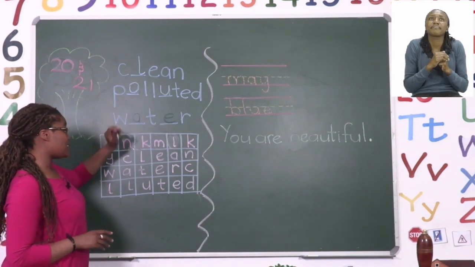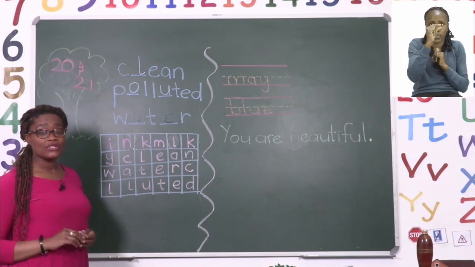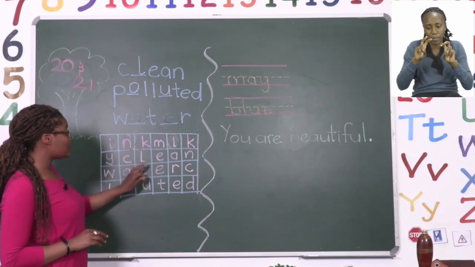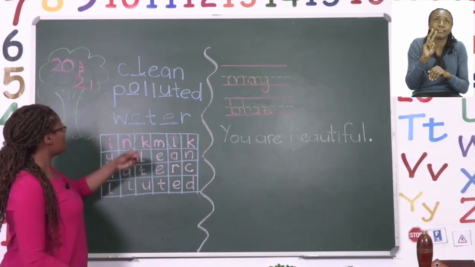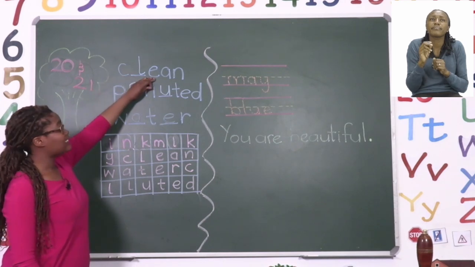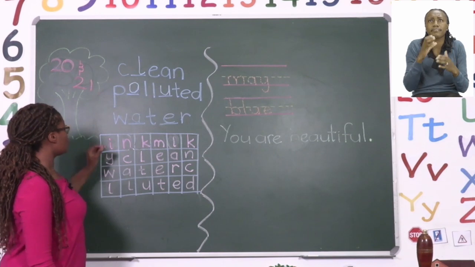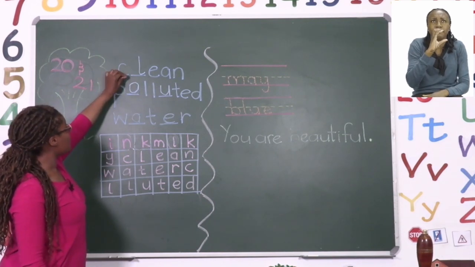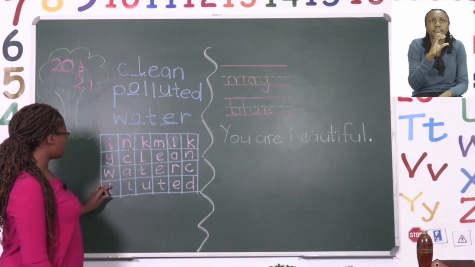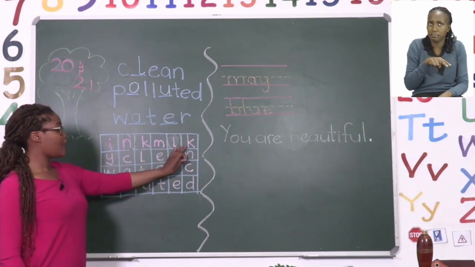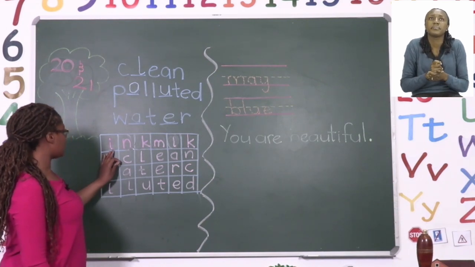Now that we are done with that, they want you to use your vocabulary words to do the word search. I am going to do just only 2 here that we are going to try and find together. Here we have the word clean. Now, as you can see, it starts with the K sound. So we need to start by looking for that sound. We can either start by going down or across. Let me start by going across.